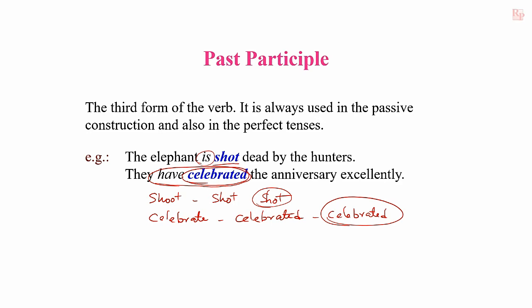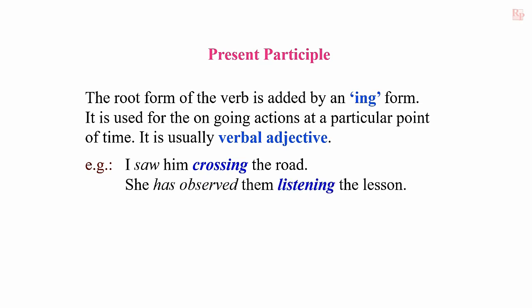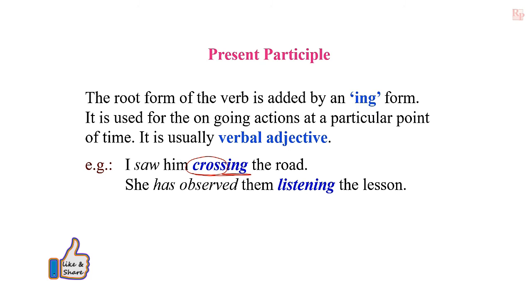Next, let us know about present participle. The root form of the verb is added by an ing form. It is used for the ongoing actions at a particular point of time. It is usually a verbal adjective. For example, I saw him crossing the road. She has observed them listening the lesson. In the first sentence, crossing is present participle. Cross is the main form and it is added by ing. So crossing is present participle form of the verb.